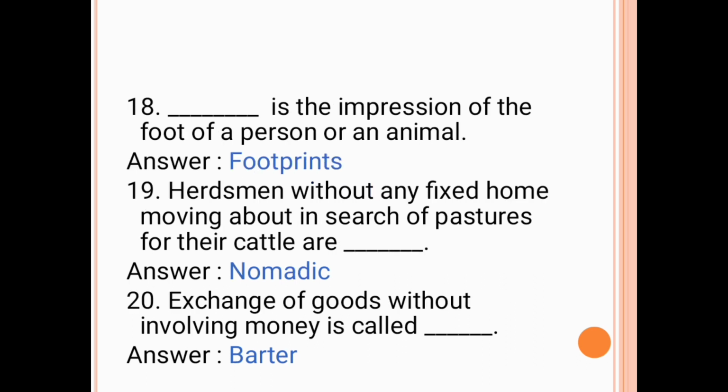The next question is, dash is the impression of the foot of a person or an animal. The answer is footprints. The next question is, herdsmen without any fixed home moving about in search of pastures for their cattle are dash. The answer is nomadic. The next question is, exchange of goods without involving money is called dash. The answer is barter.